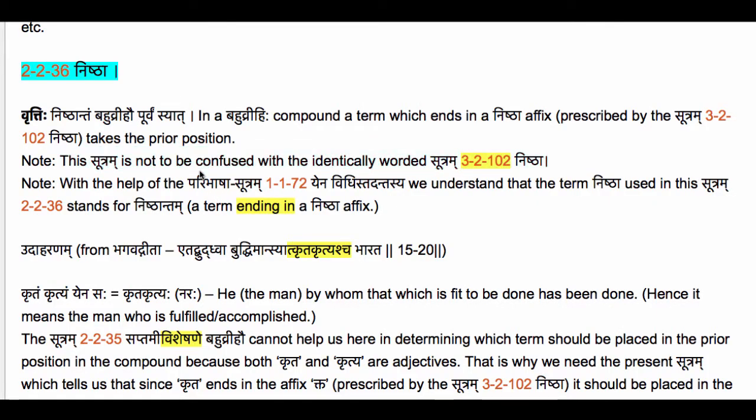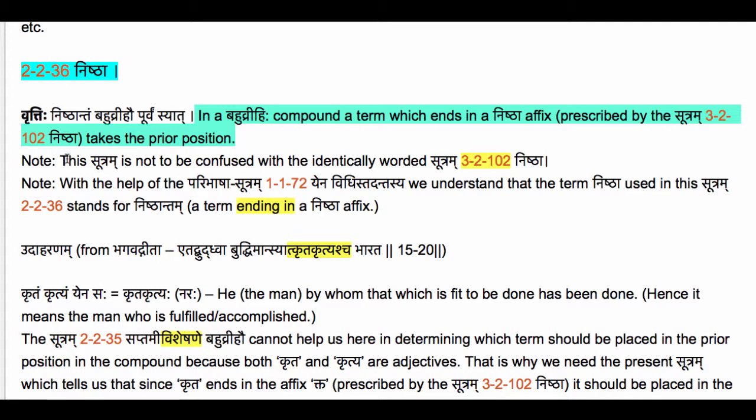That sutram reads Nishtha. It's a very simple sutram. The vritti says Nishthantam bahuvrihau purvam syat, meaning in a bahuvrihi compound, a term which ends in a nishtha affix prescribed by the sutram 32102 Nishtha, which of course we have studied, takes the prior position.